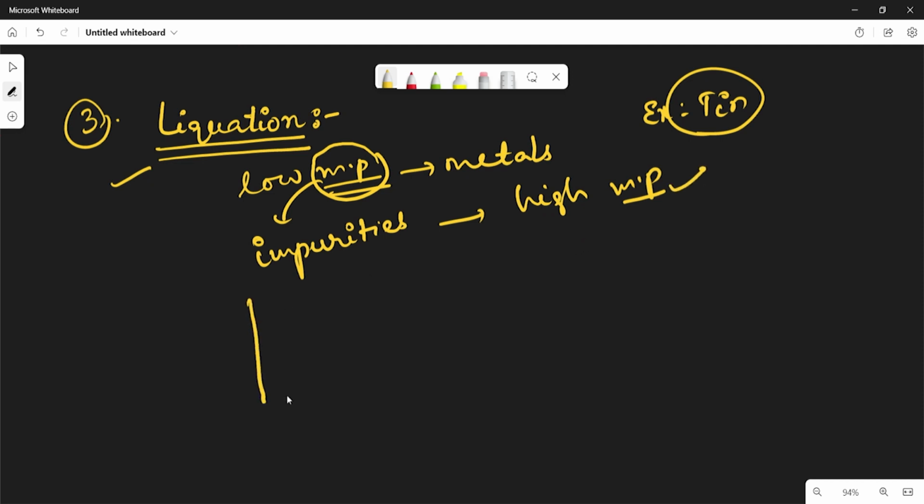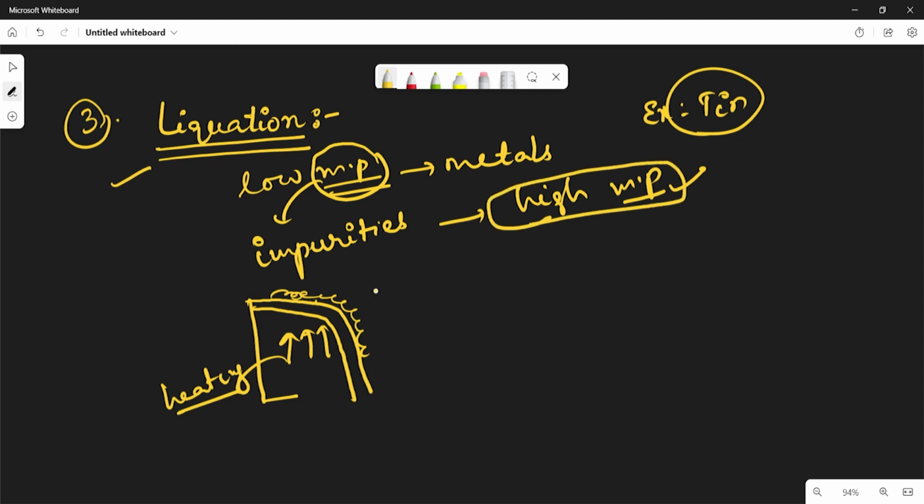So take these metals. This is the slopy surface. Now apply heat here. By heating, take this metal on this slopy surface. By heating, the impurities, because they have a high melting point, are settled here. But the pure metal has a low melting point, so because of the low melting point, we collect the pure metal like this. We get the pure metal here because it flows down due to its low melting point.